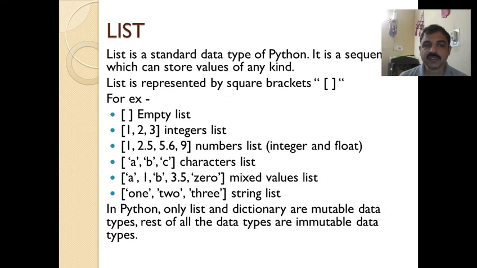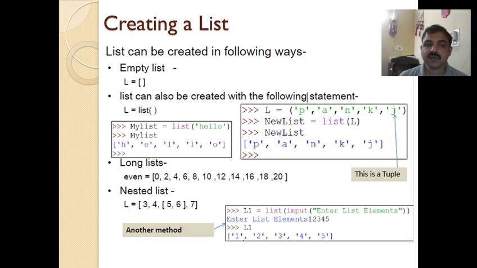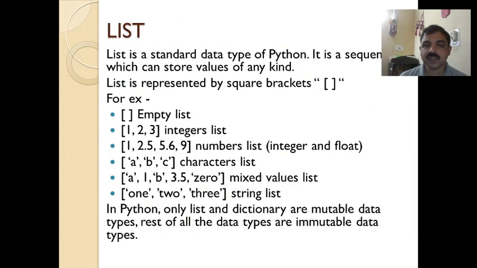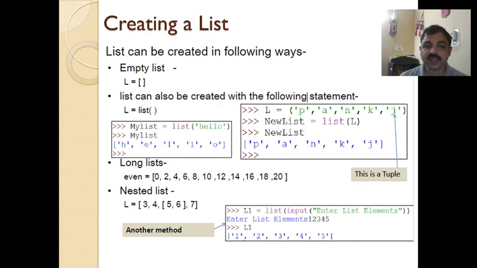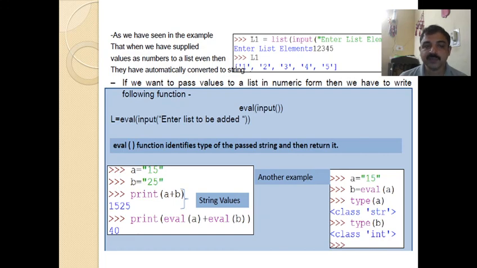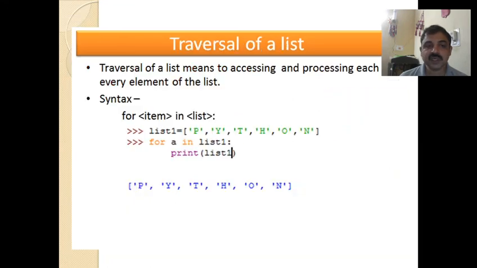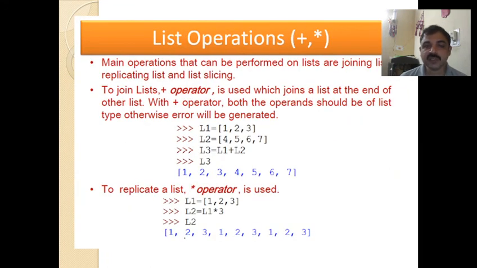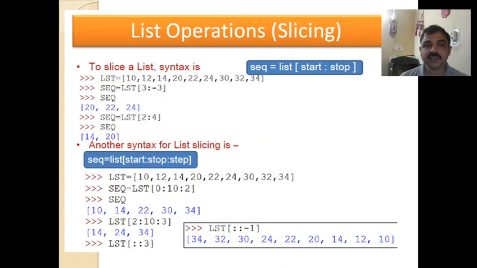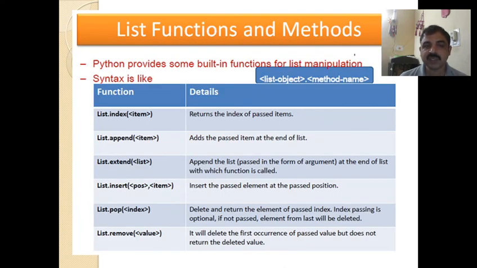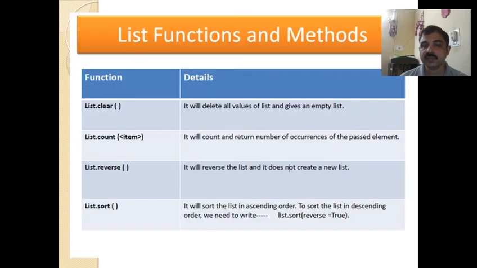Under that, the first data structure we see is list. How to create a list and what can be the elements of the list, and also that list is a mutable data type. Then how to create a list and how to access the elements of the list using index, and there are some functions related to the list, and what the plus and asterisk symbols do, how they can affect the list. Then list slicing and the functions related to list we have seen.